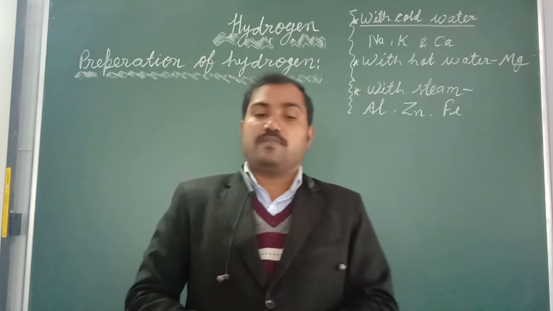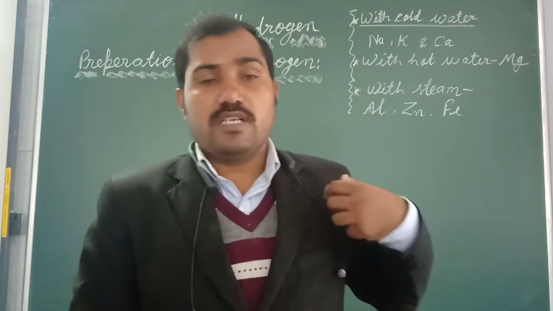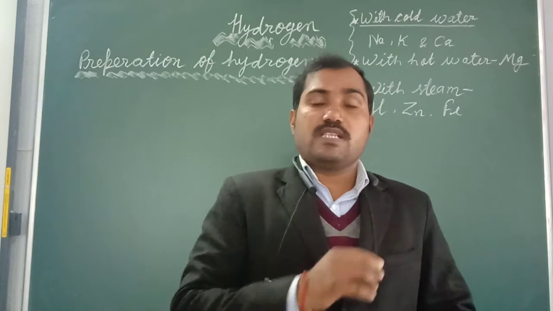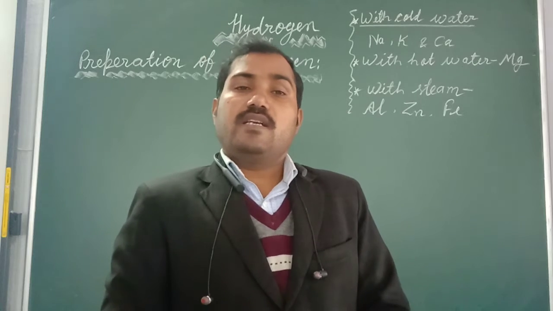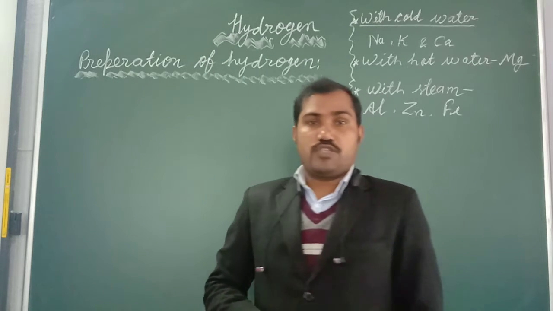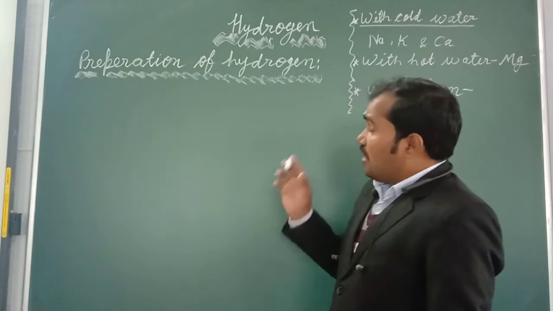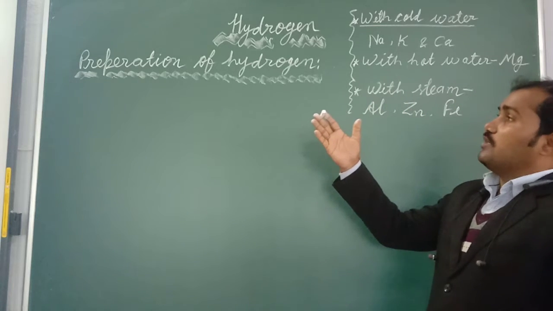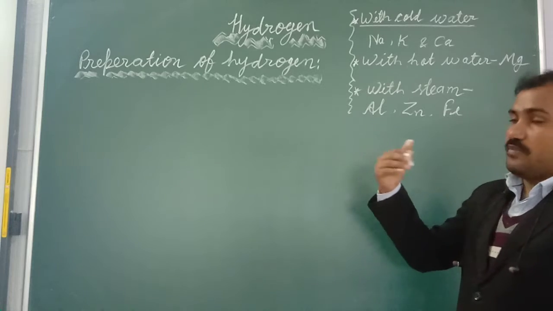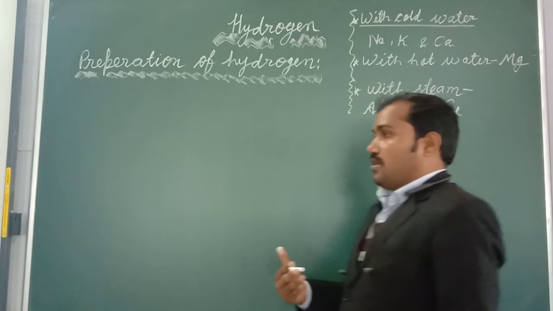Today I am going to give the revision class for the chapter hydrogen. Hydrogen, which is represented by H, is the first member of the modern periodic table and it exists in the H2 form. Now here I am going to explain about the preparation of hydrogen. We will see the different methods of preparation of hydrogen here.